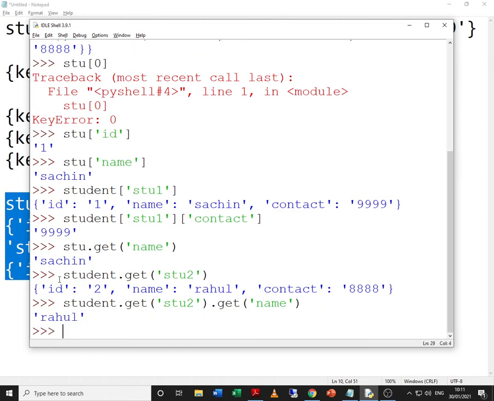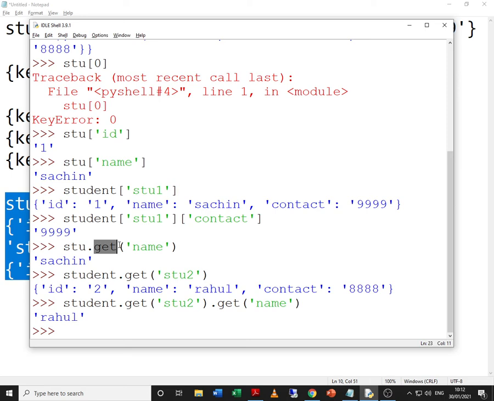So in case when you have something like student which is a nested dictionary, you will have to use multiple layer of get method to go to the innermost value. Here this entire record is the first layer value, this becomes the second layer value. So two ways in which you can access the dictionary, either using the square brackets and the key, or making use of the get method.